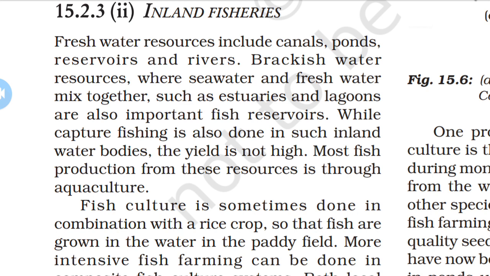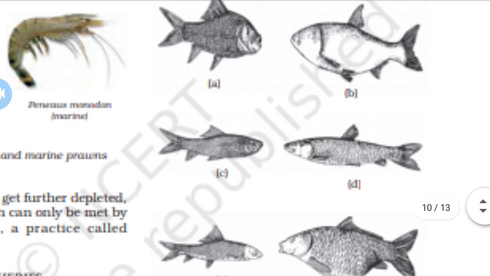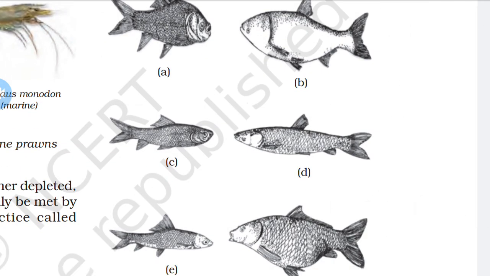Now, another is a combination, that is five or six species used in a single fish pond. Okay, in a pond or lake. This type of species are selected so that they do not compete for food among them, according to their different food habits. The layer is different in a pond.